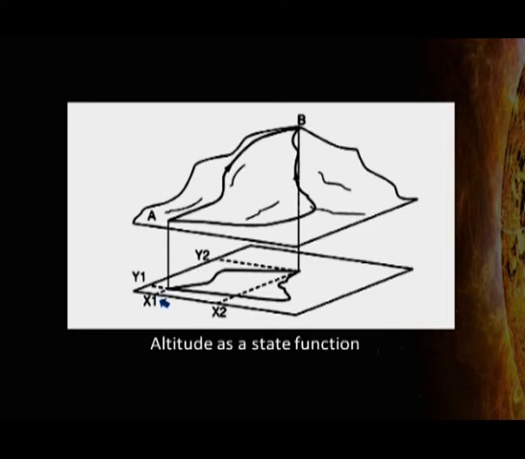At latitudes and longitudes x1, y1 and x2, y2, the corresponding altitudes at A and B are fixed quantities. Altitude is therefore a state function. The amount of work done and distance travelled in climbing from A to B depends upon the path. The work and the distance travelled are therefore path functions.